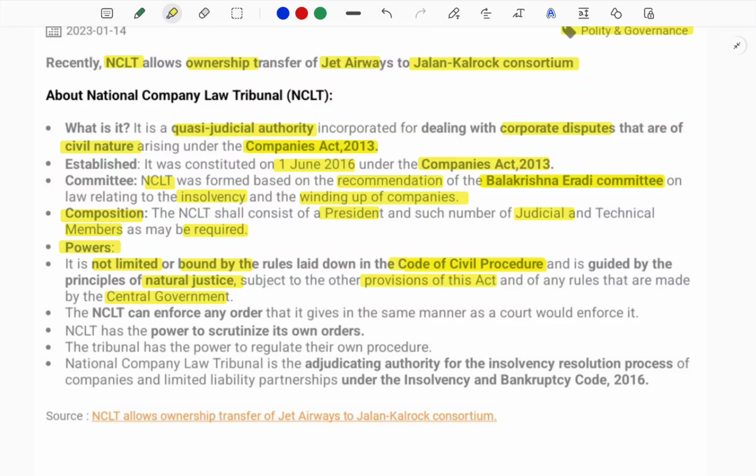NCLT can enforce any order in the same manner as a court enforces it. So it functions similar to a court, and it has the power to review its own orders and to regulate its own procedures. Also, the National Company Law Tribunal is the adjudicating authority under the insolvency resolution process under the Insolvency and Bankruptcy Code 2016.